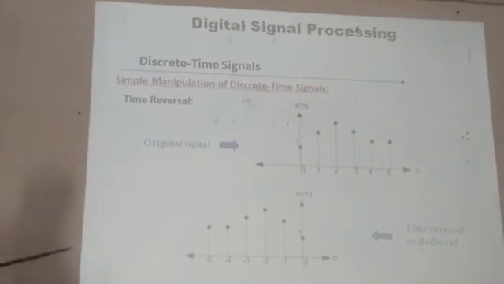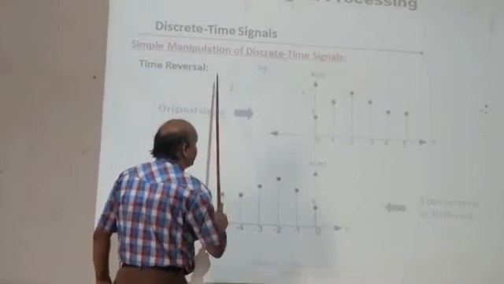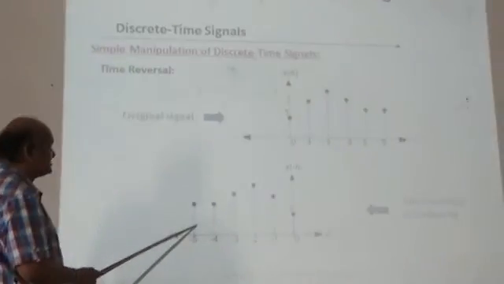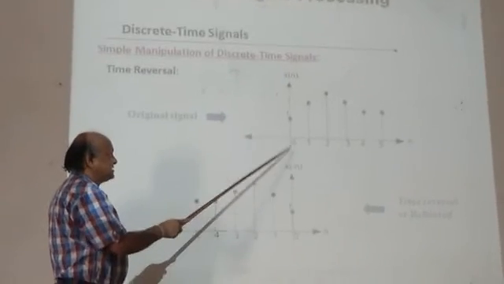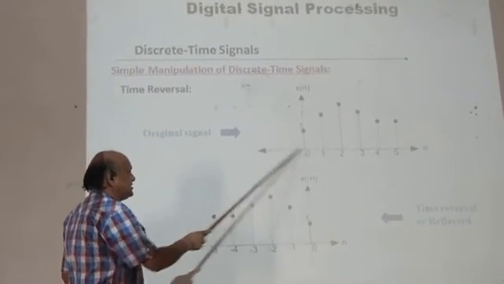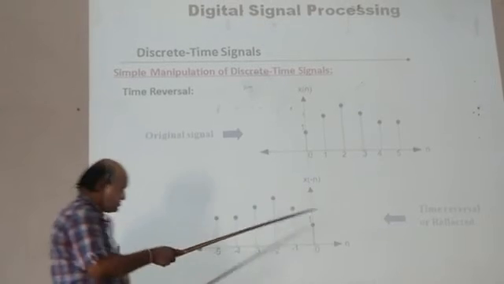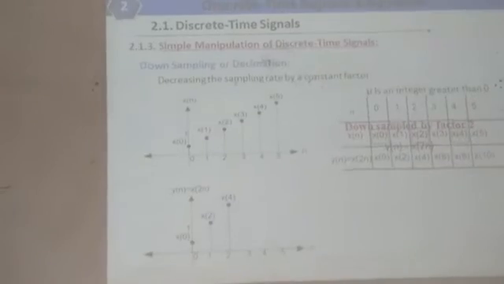This is the time reversal. You can see the whole signal will be reversed around the axis here. So this is called time reversal. X of n is here, x of minus n. This signal will remain as it is. This will be here, this will be here, this will be here, and so on. This is a time shifting signal or folded signal.